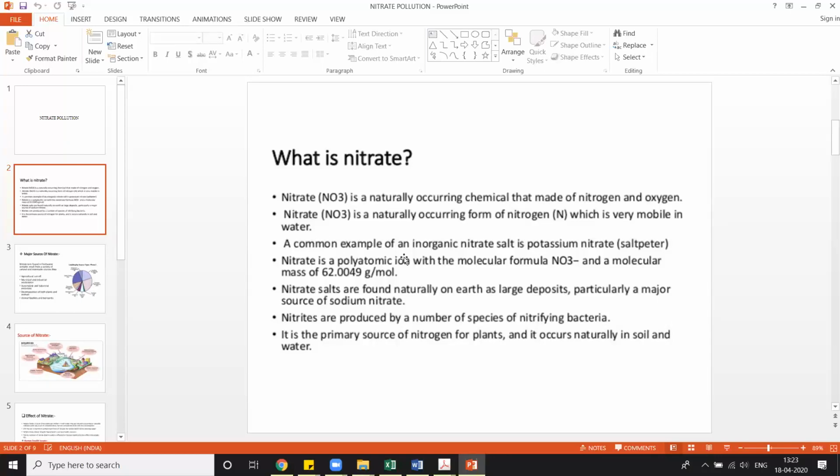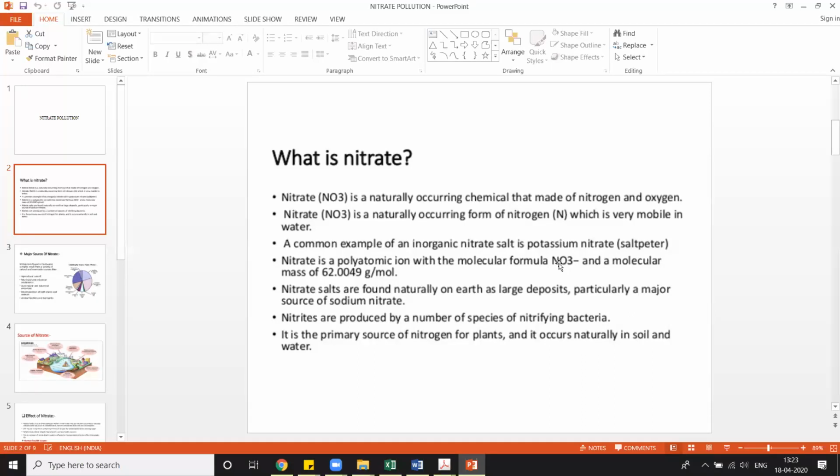Now a common example of inorganic nitrate in soil is potassium nitrate. Potassium nitrate is found in the soil in huge amounts. Okay, it is seen in many soil samples that potassium nitrate is present. Now nitrate is a polyatomic ion, and its molecular weight is 62.0049. Nitrate salts are found naturally on earth as large deposits, particularly a major source, sodium nitrate.